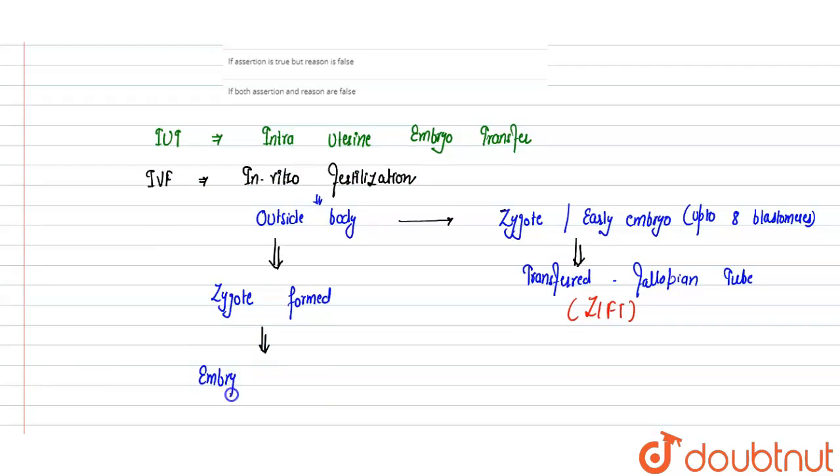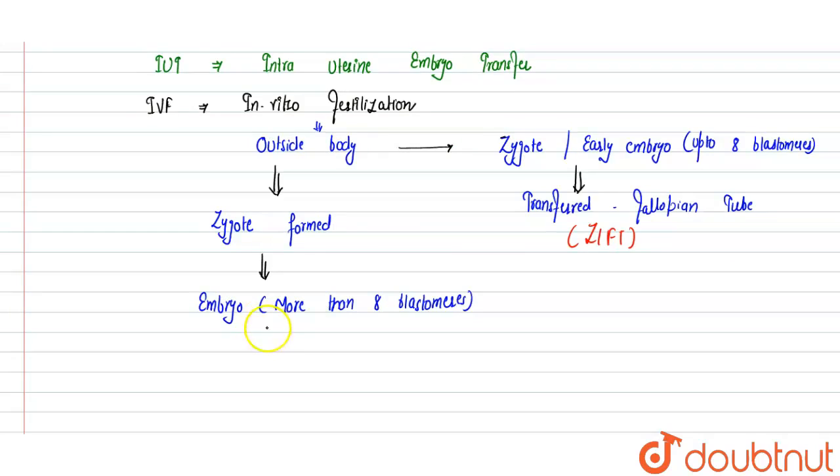When it is formed, it is directly transferred or inserted into the uterus of the female, and this method is known as IUT, that is intrauterine transfer.